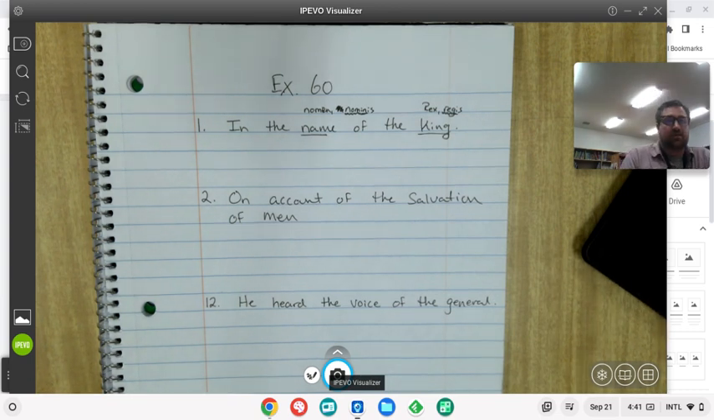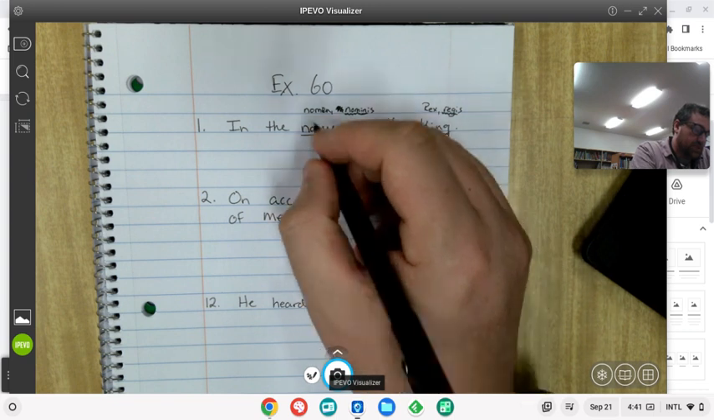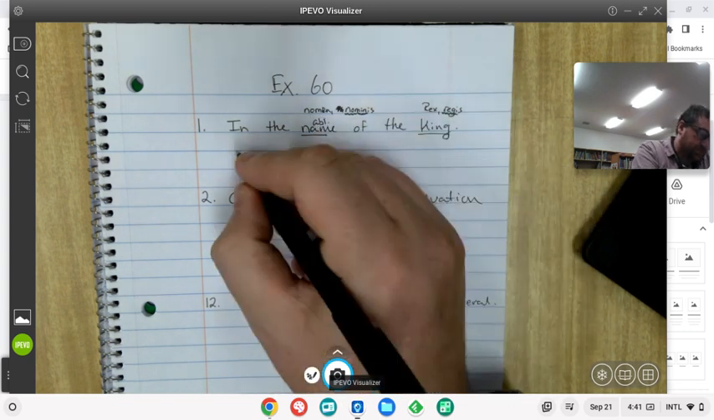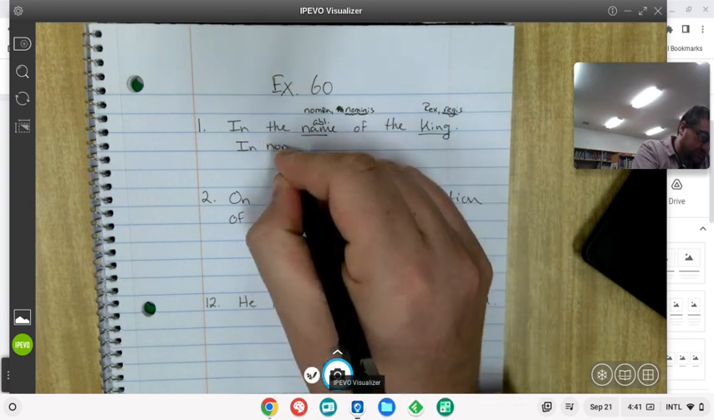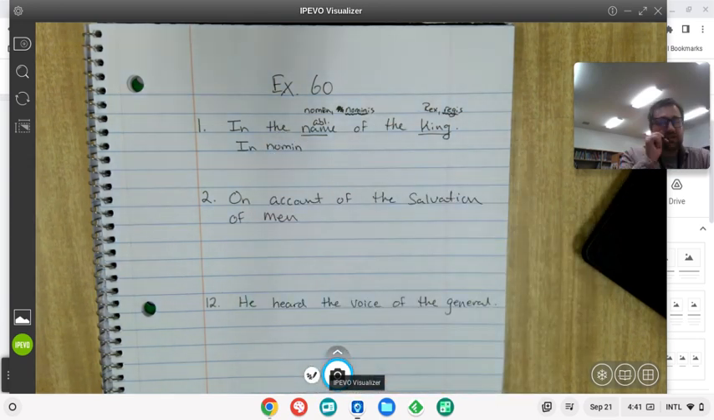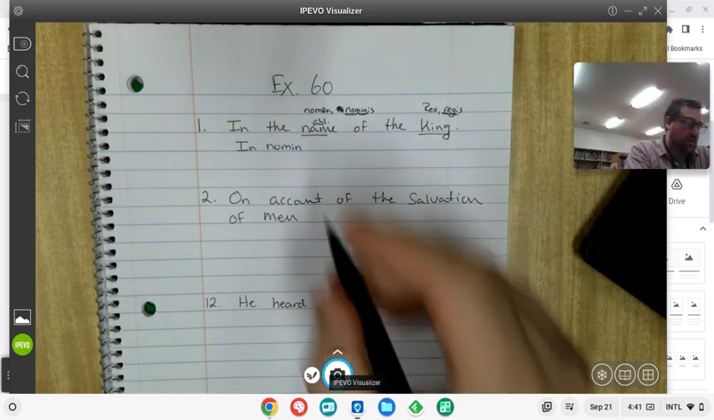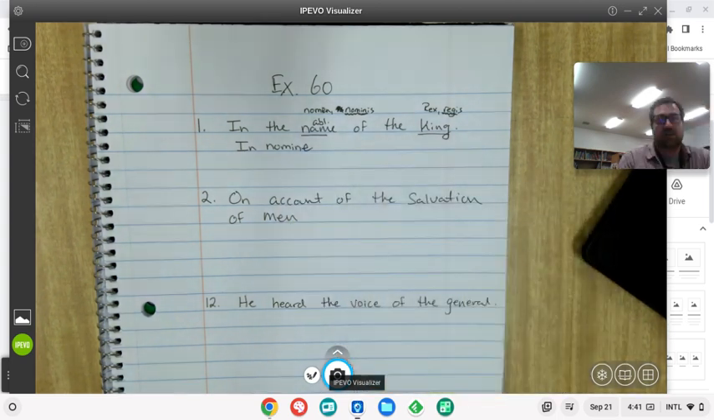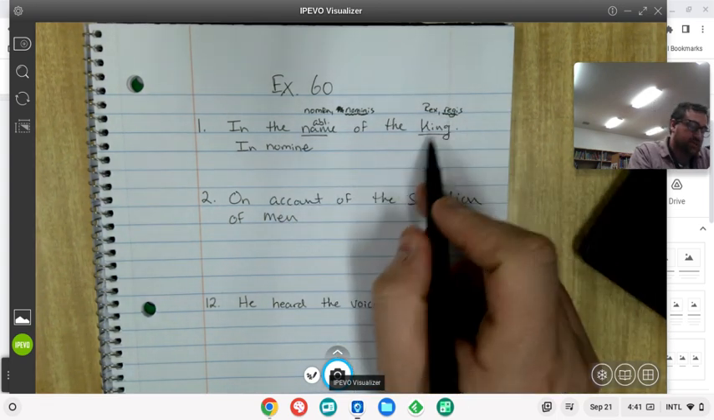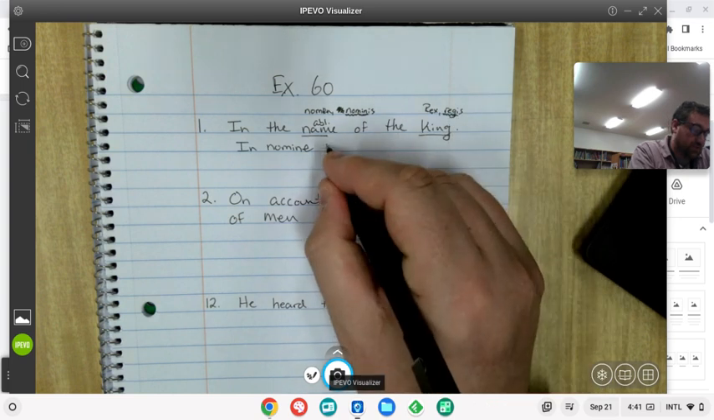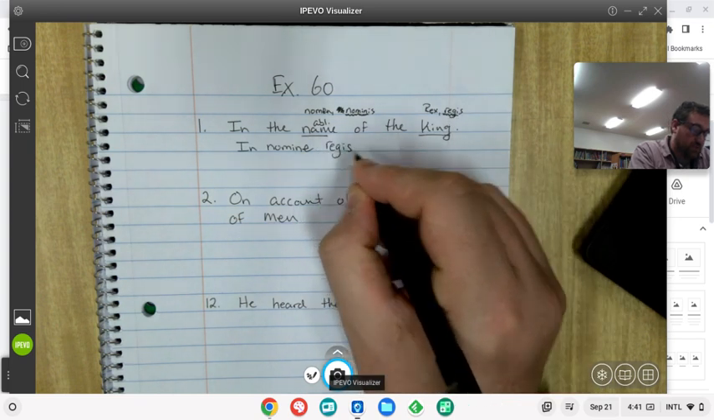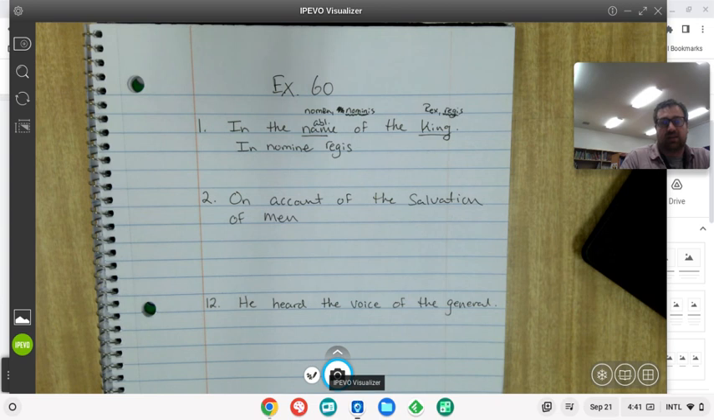Okay. So in the name, we would want name to be ablative. And so in is in. So in nomen. And what does the ablative ending on a third declension look like? It's an -e. Nomine, in nomine. Now, of the king, well, we have rex as our nominative and regis as our genitive. The genitive is what we need. So actually, we can just use that word regis. So in nomine regis is in the name of the king. In nomine regis.